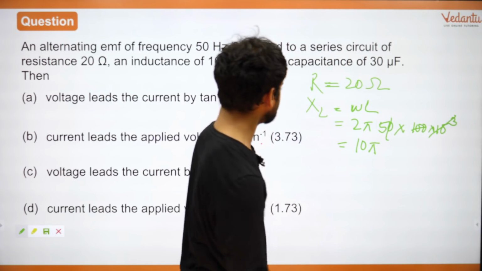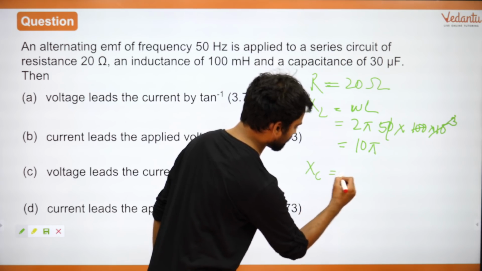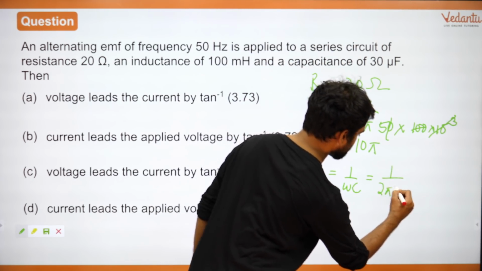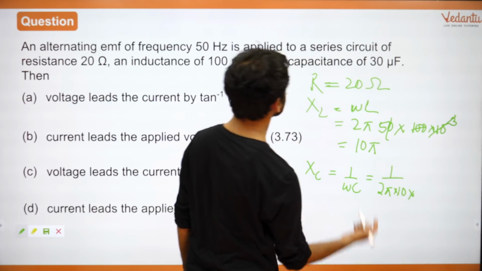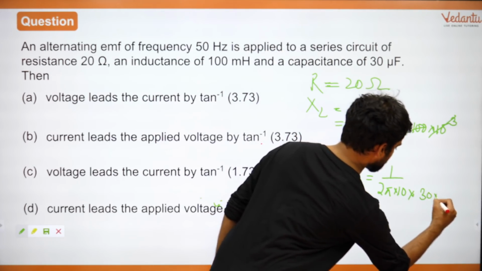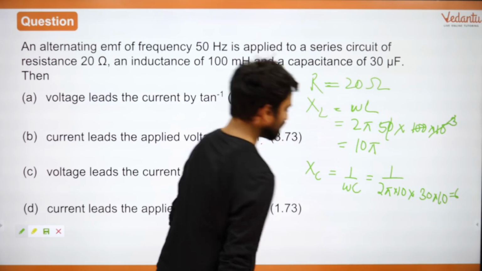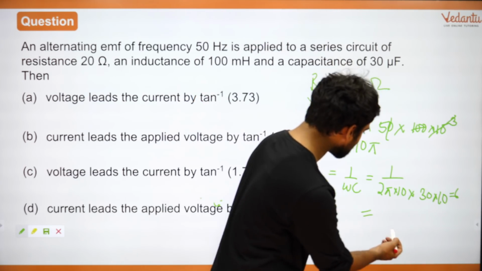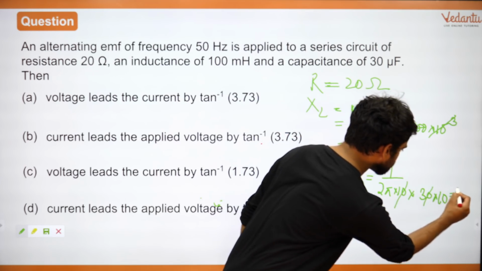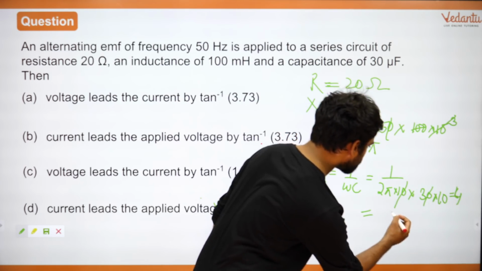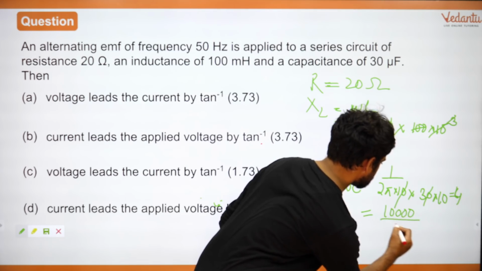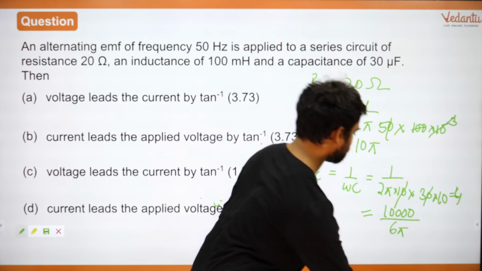Is that fine everyone? What is XC equal to? XC is equal to 1 upon omega C, which is equal to 1 upon 2 pi into 50 into 30 into 10 to the power minus 6. Right? Now when you solve this, essentially you will arrive at 10 to the power 4 divided by 6 pi.